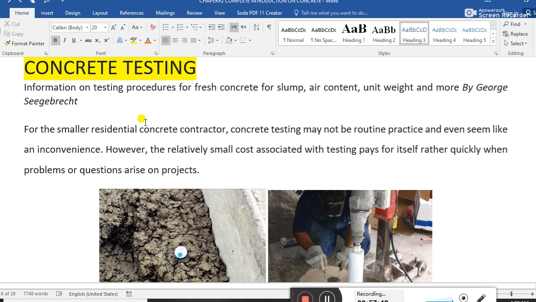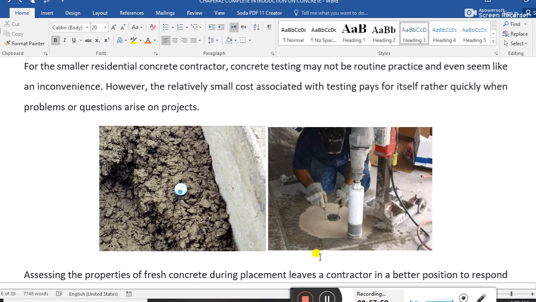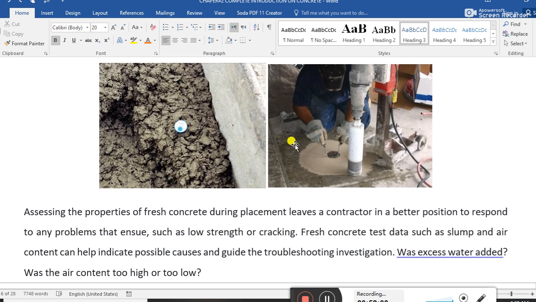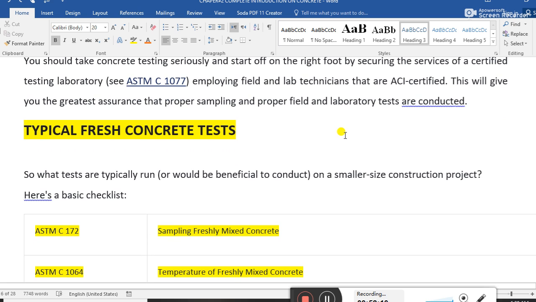Concrete testing again, these are some destructive testing methods. For this, we take a core, boring a hole in the concrete and taking a sample for the laboratory test. Guys, typical fresh concrete tests.